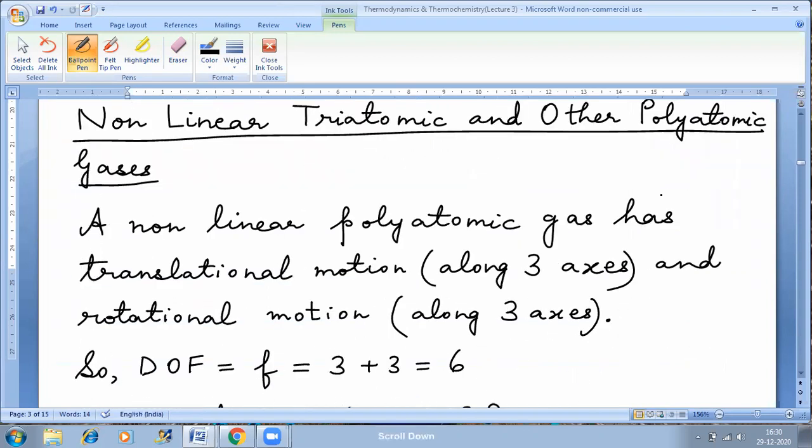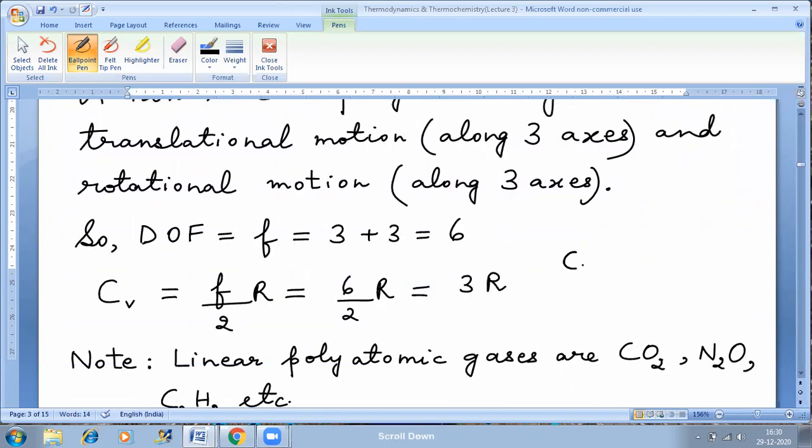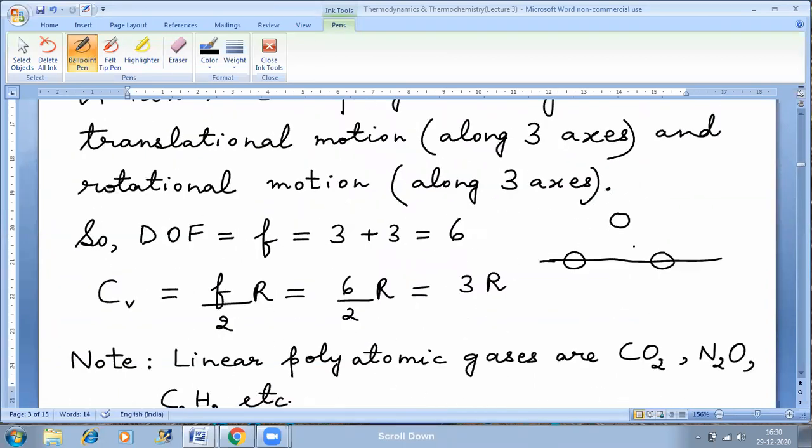Non-linear triatomic and other polyatomic gases. Here you cannot ignore anything because now, even if you say that this is the axis and the 2 atoms are bonded like this, you have a third atom also because this is a polyatomic gas that we are taking. Polyatomic and also non-linear triatomic. So non-linear means all 3 atoms will not lie in the same horizontal line, which means that one atom could be like this, the other 2 could be like this.